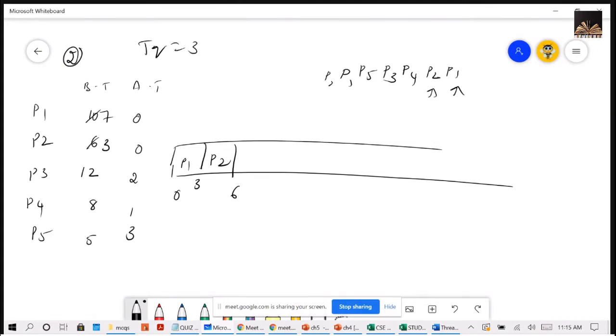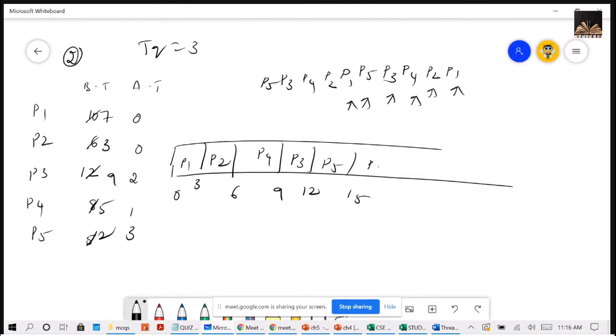So P2 added here. Then P4 will get executed for 3. P4 added here. Then P3 will get executed for this. P3 added here. Then P5 will get executed for 3, then added here. Then P1 will get executed for 3, then P1 added here.